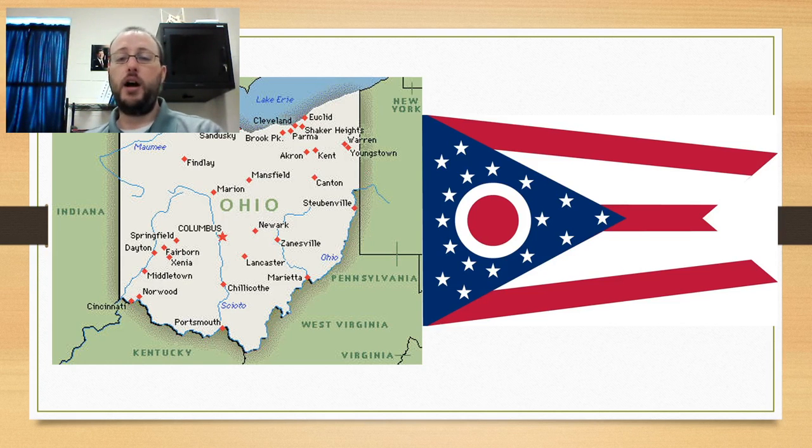Here is a map of Ohio and the state flag, which is the only state flag to be in a pennant, which is, like this, where it's like an angled flag. It's not the traditional rectangle shape.